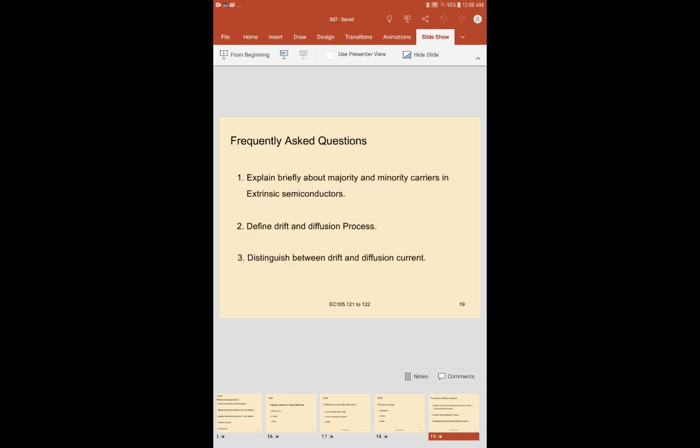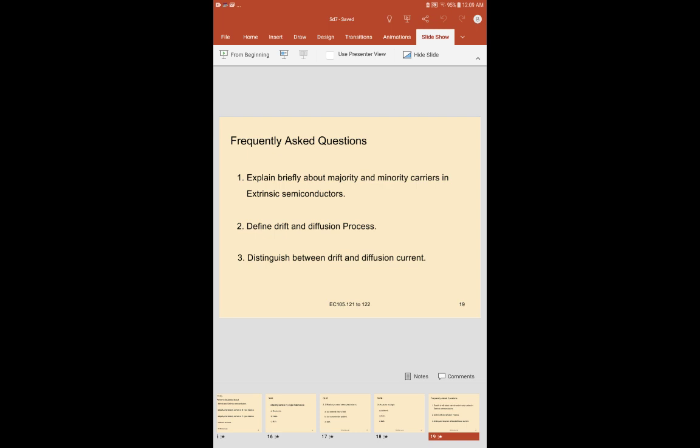And there may be some frequently asked questions. Explain briefly about majority and minority carriers in extrinsic semiconductors, and define the drift and diffusion process. Distinguish between drift and diffusion currents. These are some frequently asked questions related to today's topic.